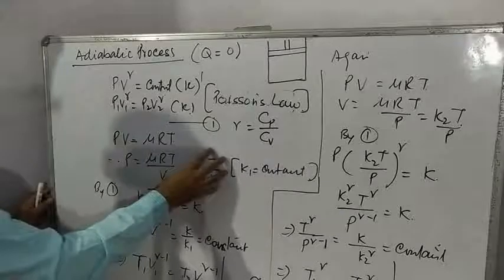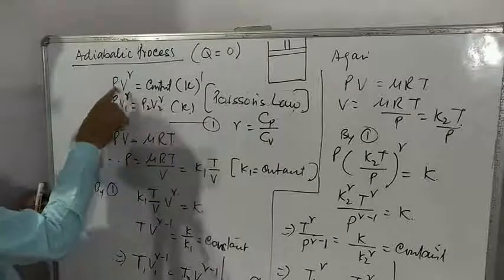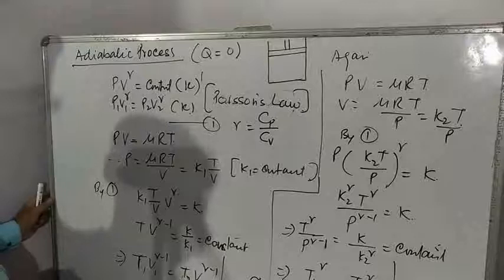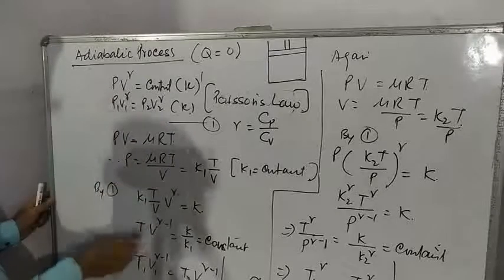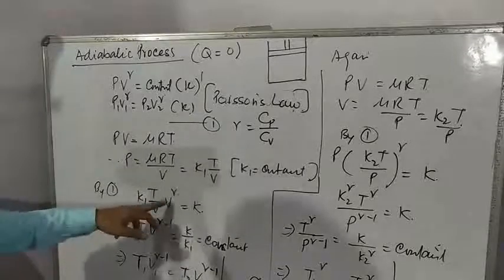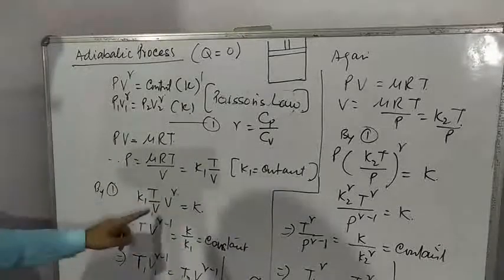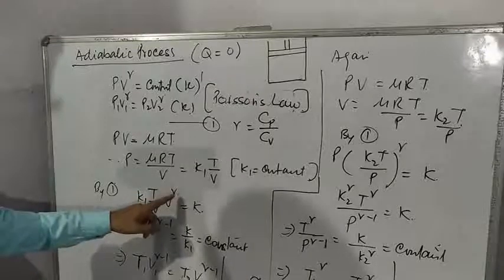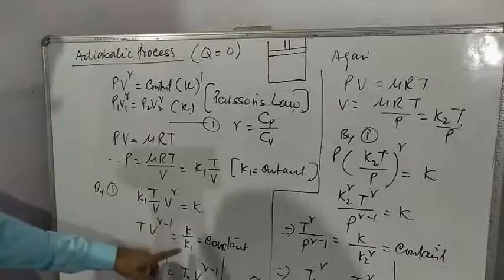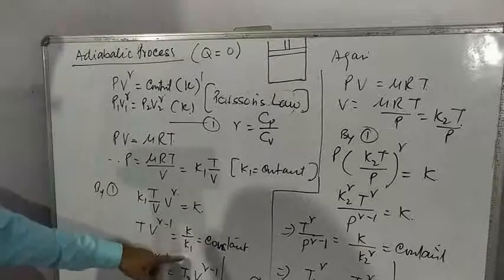Now transfer this value of P in equation 1 here. This value is transferred here and solve. You get (K1 T by V) power gamma is equal to K. V is taken in the numerator, so one power is subtracted and K1 comes to the right hand side, so K upon K1.